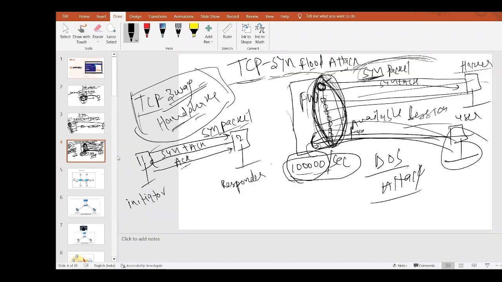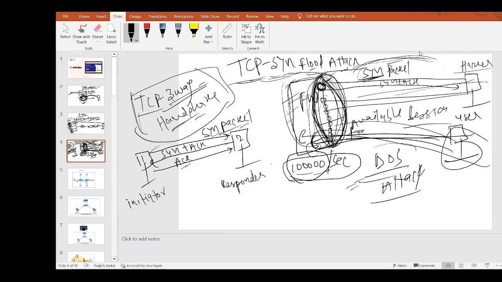With the help of a TCP SYN flood attack, the hacker, not hack actually, but makes my firewall a victim of a DOS attack. It makes my firewall unavailable for service for a few minutes or a few hours, whatever the timeout of this TCP SYN packet is. For that period, the firewall will not be available for any legitimate user access. That kind of attack is called DOS. Okay, this is one example of a TCP SYN flood attack.